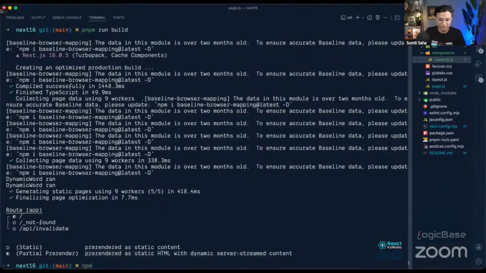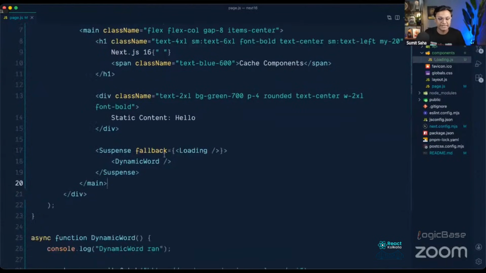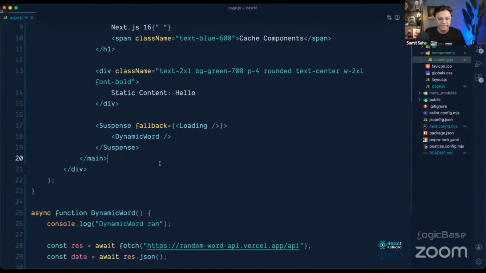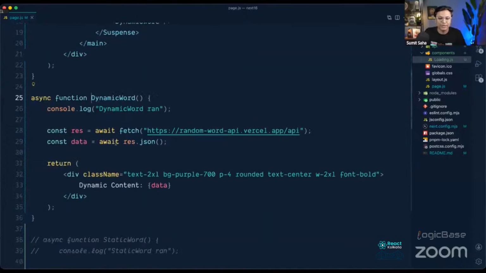Okay, fine. Let's quickly go back to our application. Now we can see that we have a static and dynamic part. One thing I would like to mention: just wrapping a component with suspense doesn't make it dynamic. Don't get confused. Dynamic word is actually a dynamic component. We can see that it's fetching data. That's why it is dynamic.